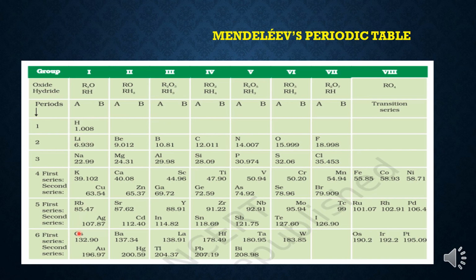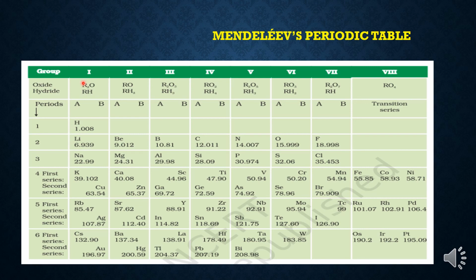That means if any element is showing similar oxide and similar hydride formula like the general formula of the group, that element will be placed in that particular group.